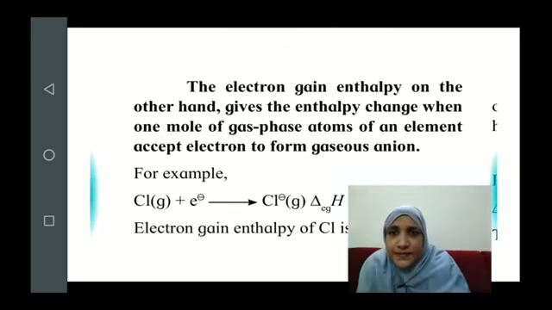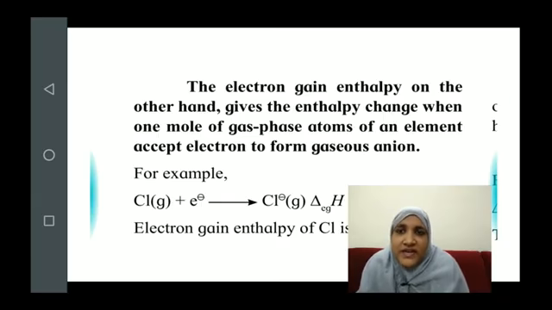The next one is the electron gain enthalpy. It is exactly the opposite of enthalpy of ionization. In enthalpy of ionization we saw the formation of a cation. In electron gain enthalpy, we will see the second type of ion, the formation of an anion, caused by the acceptance or gain of an electron.